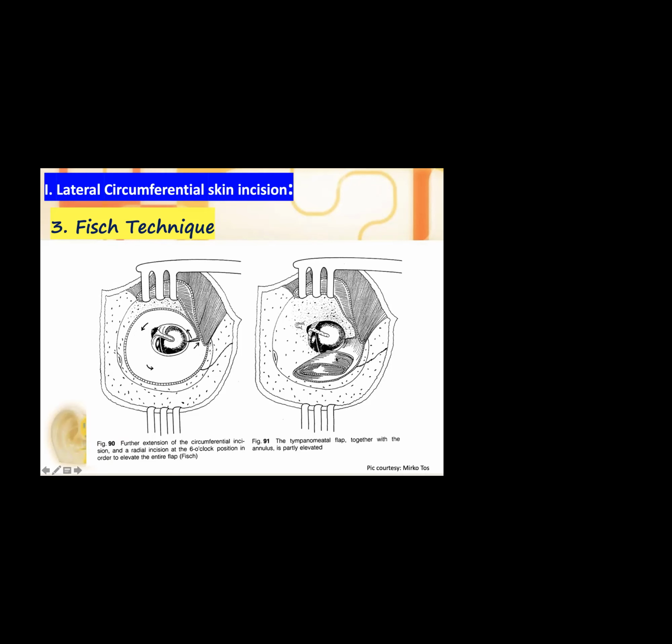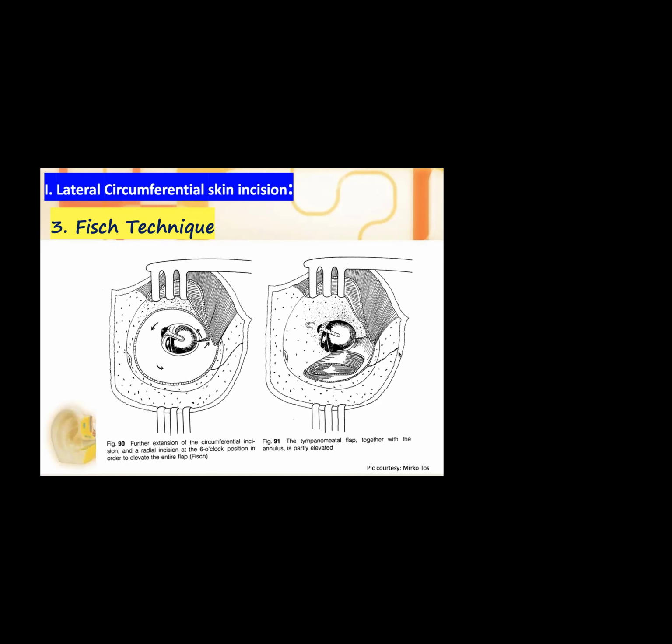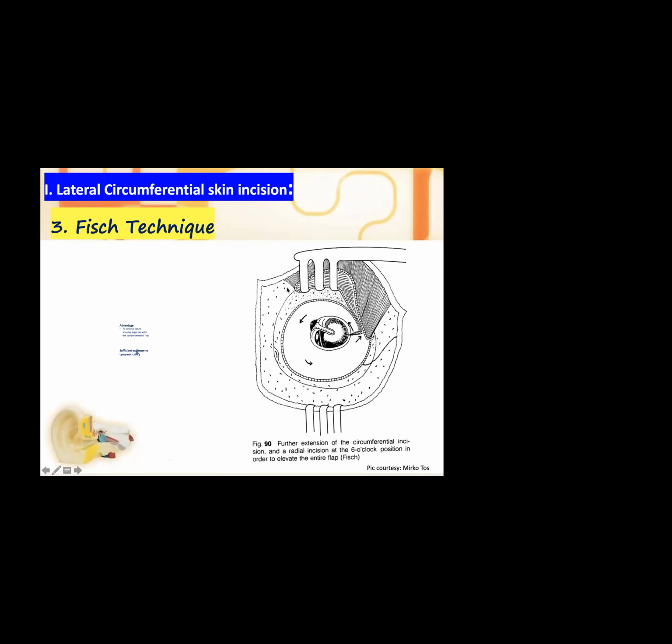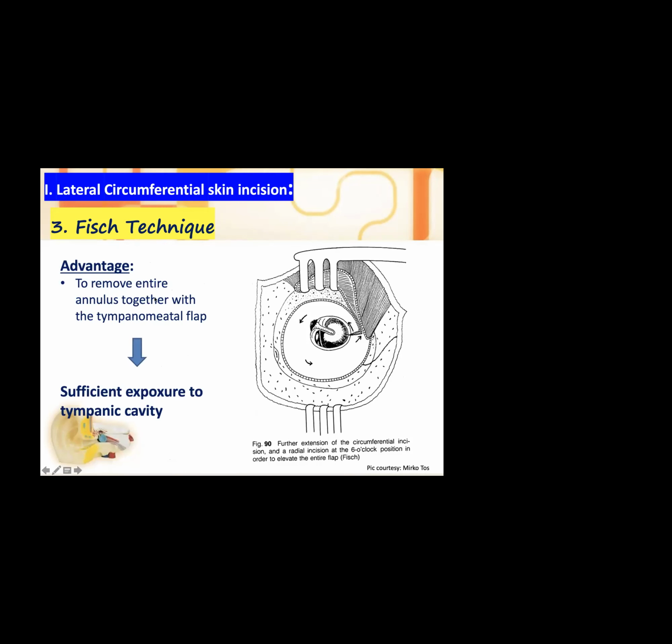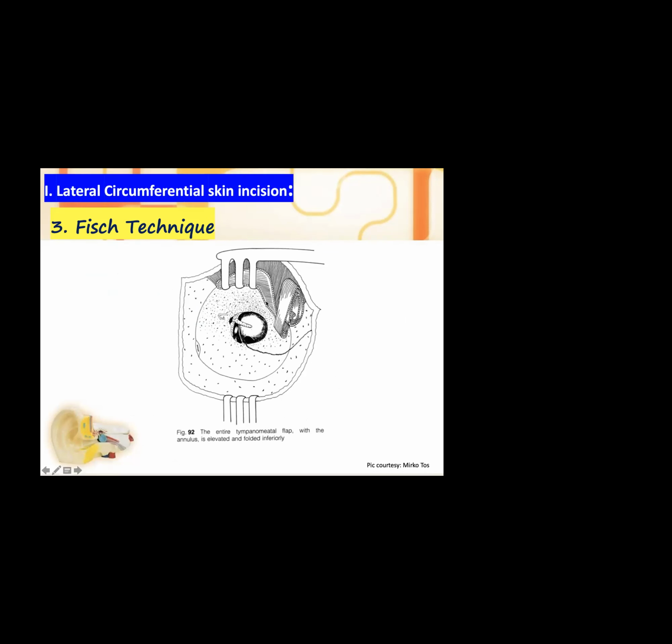Completely he has raised the flap, and this helps us to remove the entire annulus together with the tympanomeatal flap, giving us sufficient exposure to the tympanic cavity. Here you can see the entire tympanomeatal flap with the annulus is elevated and folded inferiorly. So we can do a very good canaloplasty by saving our tympanomeatal flap.